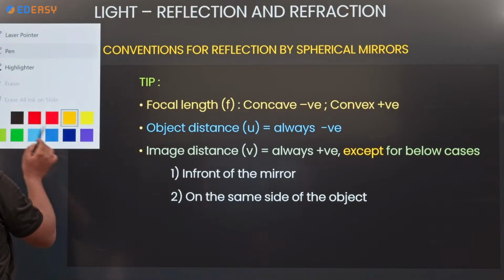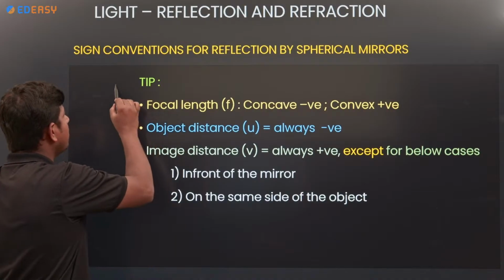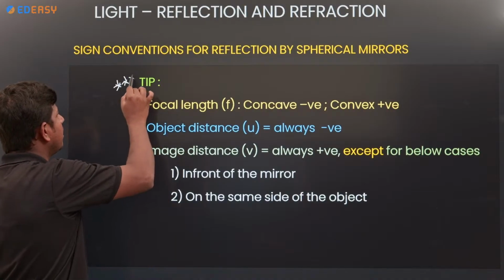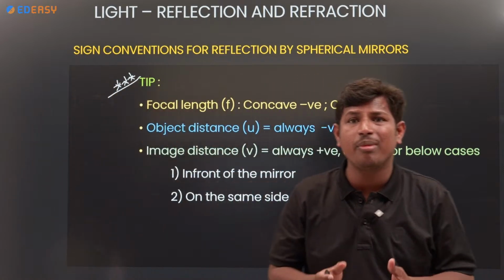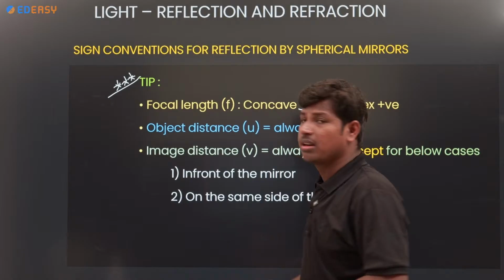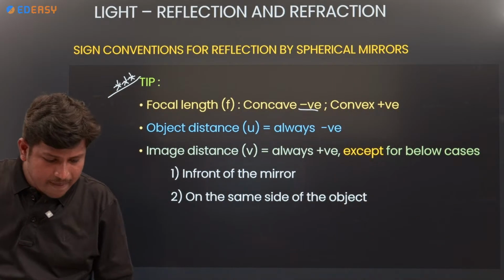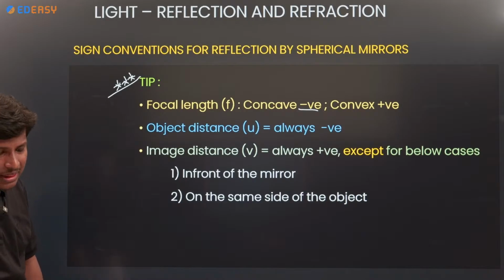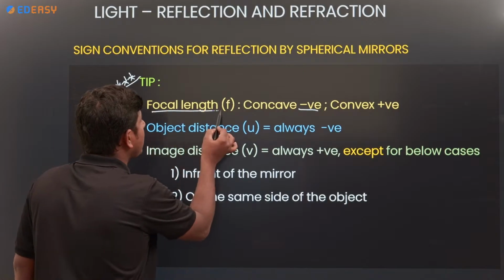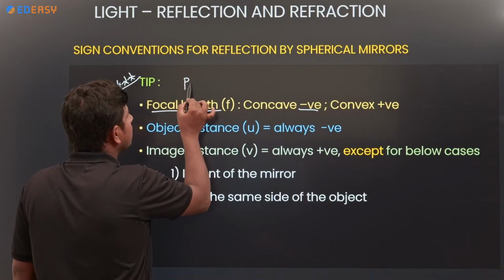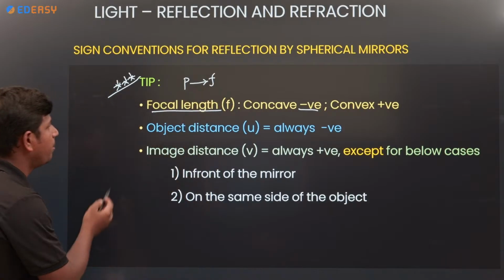What is meant by focal length? Look at the sign convention, very important for calculating numericals. Focal length for a concave mirror is negative. Can you guess why? Anybody from the comment section ready to tell the answer? Very good. Focal length means the distance between P and F.